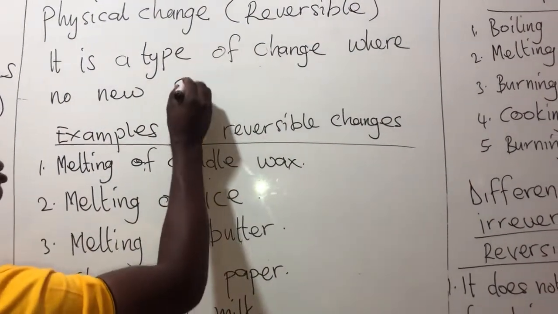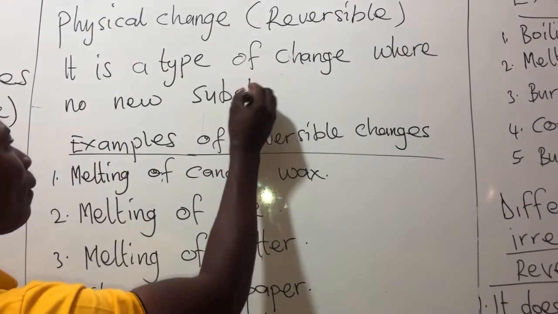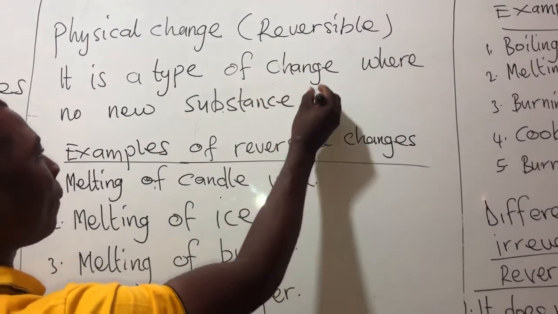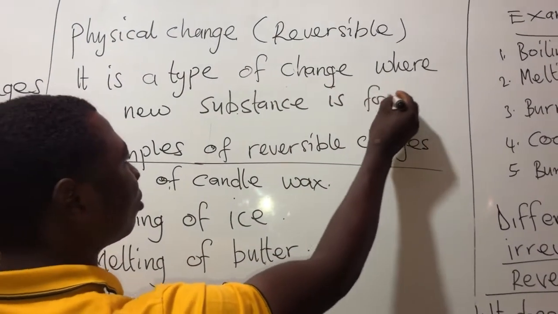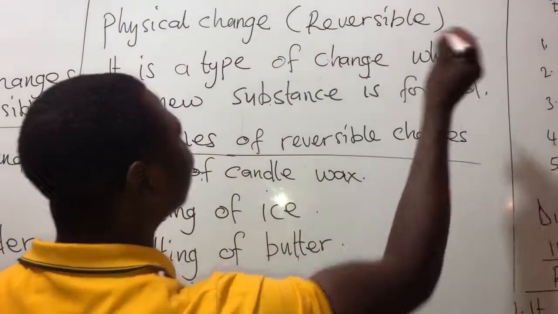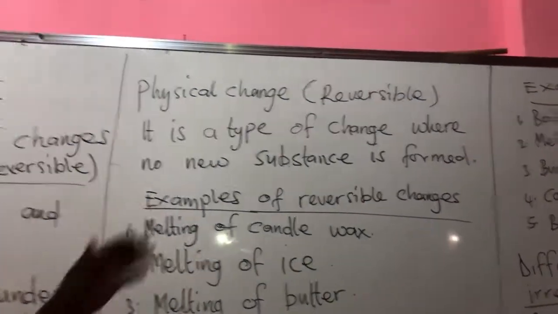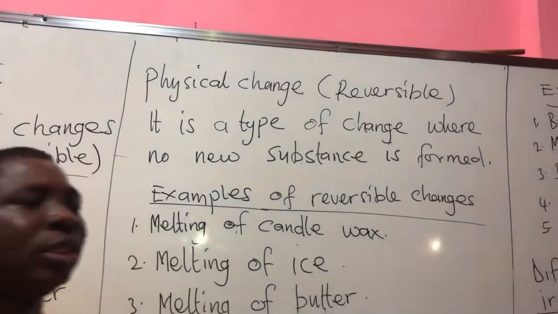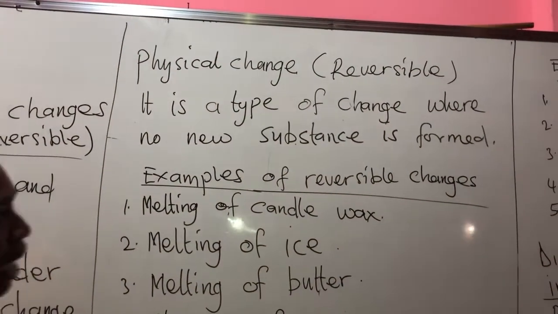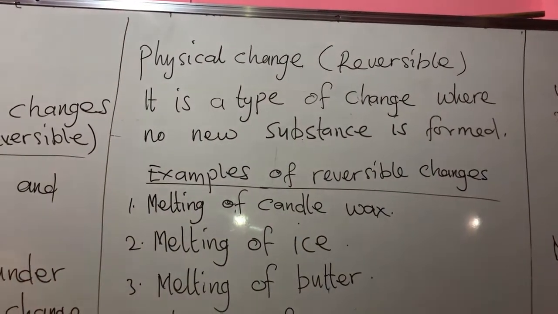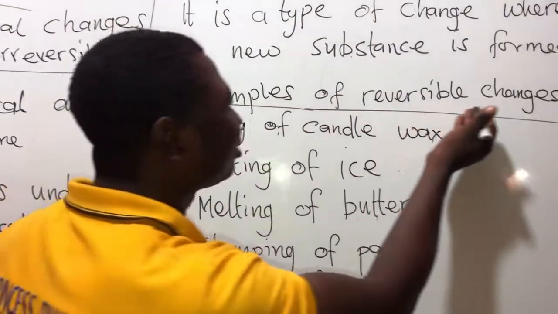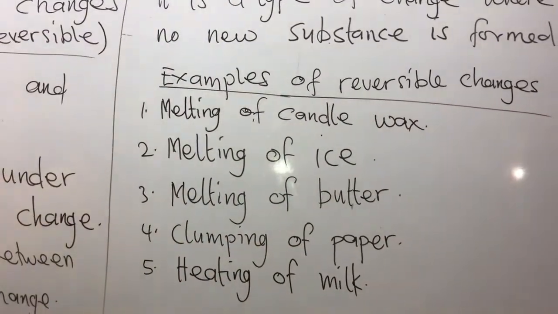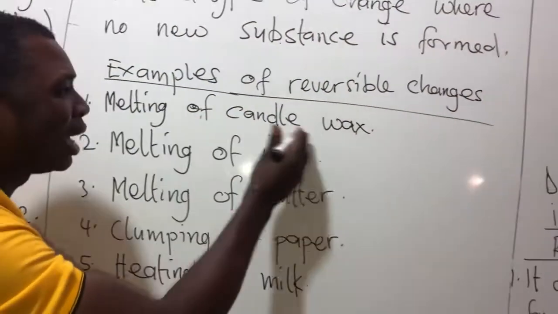No new substance is formed. This is a type of change where no new substance is formed. So in this change, no new substance is formed. Examples of reversible changes. 1. Melting of candle wax.